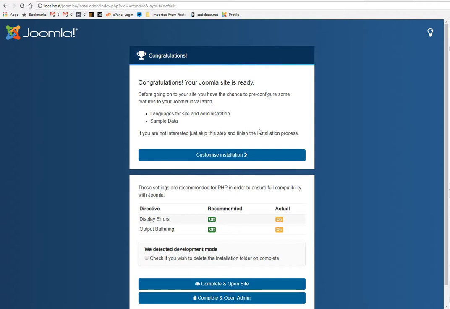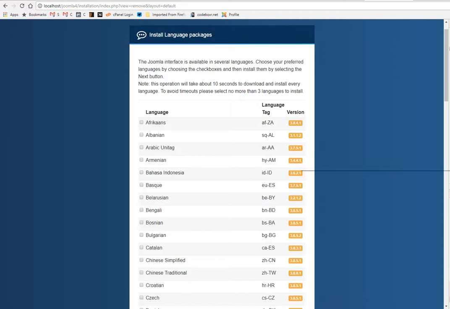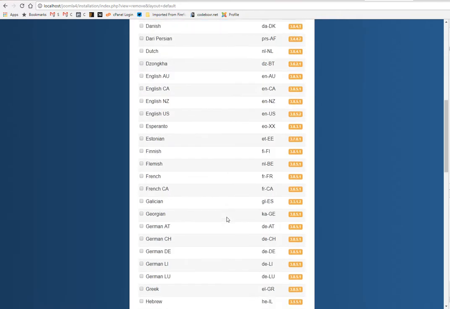Language, before going to your site, you have a chance to pre-configure some features. Okay, we'll try that. And okay, I want to delete the installation folder, so let's try to customize the installation. I can try the Bengali language package.